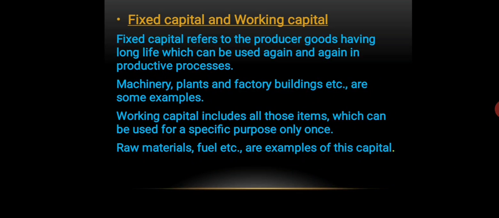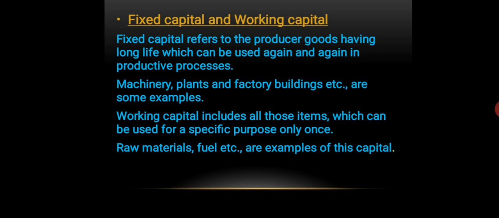Working capital includes all those items which can be used for a specific purpose only once. For example, cotton and paper are some of the examples of such capital. If you take an example of a cotton industry, then cotton is the raw material that is used and which goes in the production of a commodity only once. You cannot use the same cotton again and again for making cotton cloth. Okay, if you need to make another cotton cloth, then another raw cotton is required.